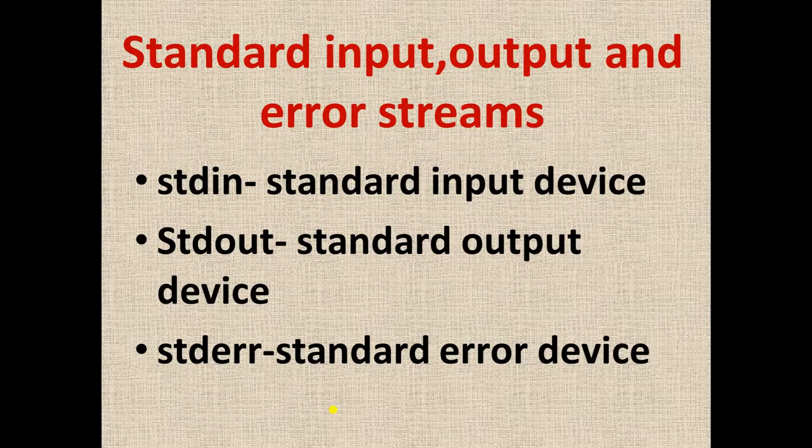Next are the standard input, output and error streams. STDIN is the standard input device, STDOUT is the standard output device, and STDERR is the standard error device. There is one program based on these standard input, output and error streams. To see the program, you have to see the complete video of chapter 5.